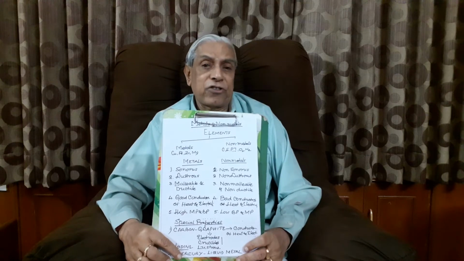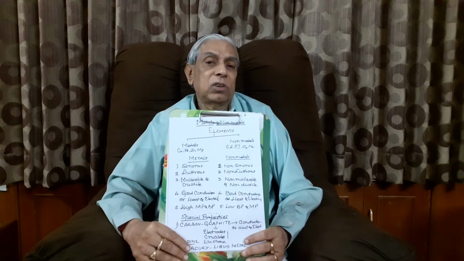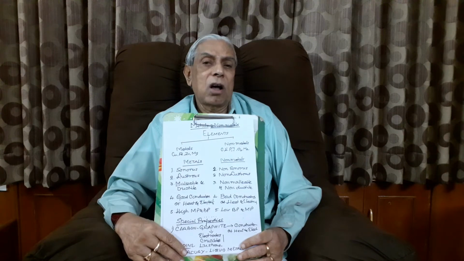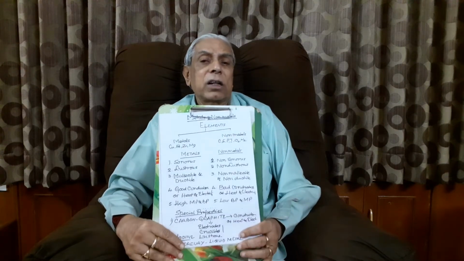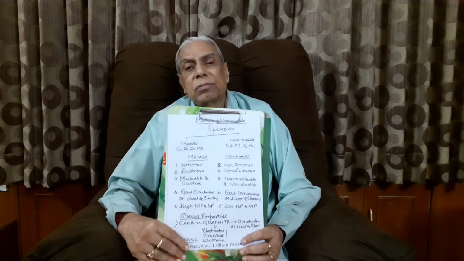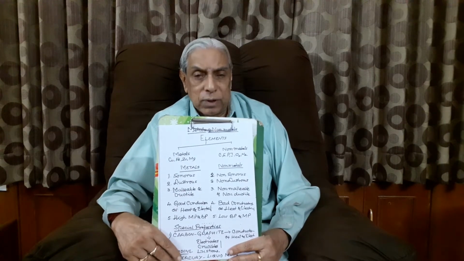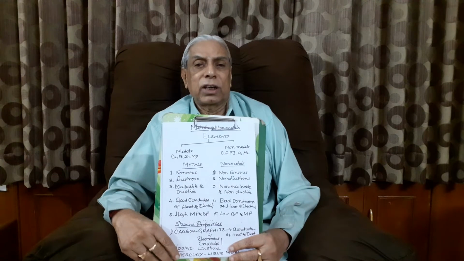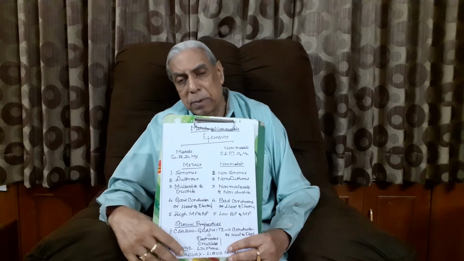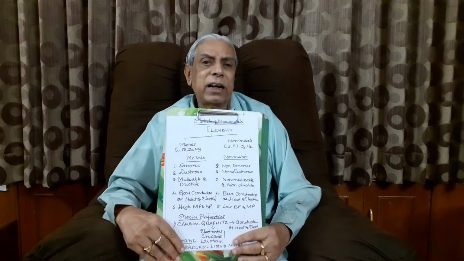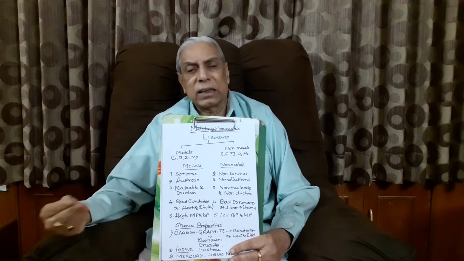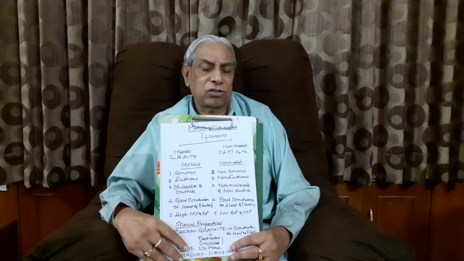The second one, metals are lustrous in nature. What do you mean lustrous? Shining. Metals are shining. They have their own shining. Copper is so shining, you know. A good copper vessel, when washed well, shines brightly. Am I right? And gold has its own luster.